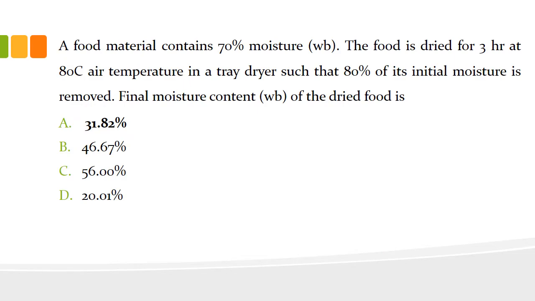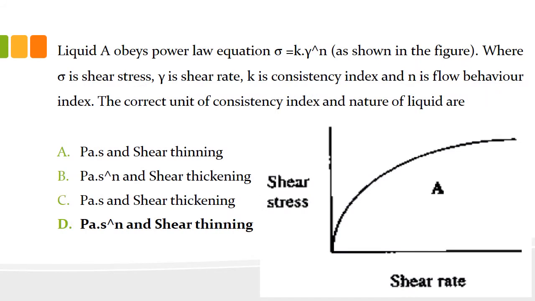1.82, that is option A is the right answer. Units of viscosity are K, consistency index R. For normal viscosity it is Pascal second. For shear thinning and shear thickening fluids it is Pascal second to the power n. Right. So the unit would be Pascal second to the power n, and that fluid would be shear thinning.